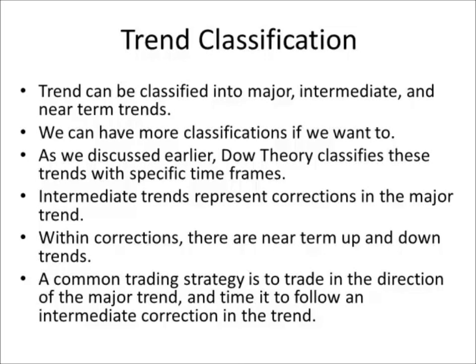We tend to use the intermediate trend and the major trend in order to create our trading strategy. So a very common trading strategy is to trade in the direction of the major trend and time it to follow an intermediate correction in the trend. We discussed this a little bit earlier. Let's just think about how this would work. So if the major trend was upwards, I would then look for an intermediate correction, that is a downward correction, or let's say 1/3 to a half of the move is retraced. Right, so it's fallen by 1/3 to a half of what it gained before. And after that fall, I would look to buy the asset and benefit from the likely continuation of its previous major uptrend.